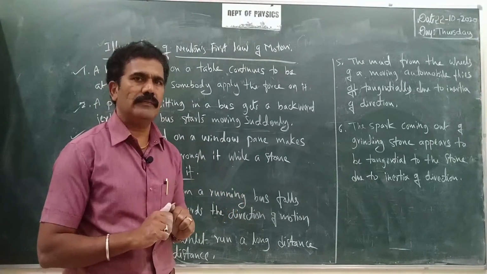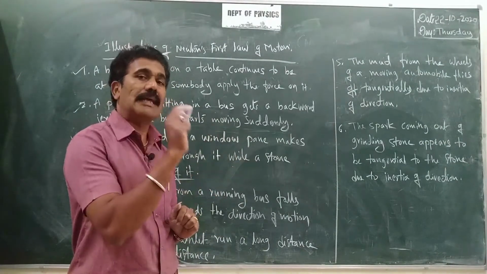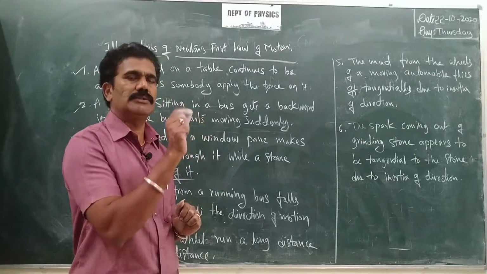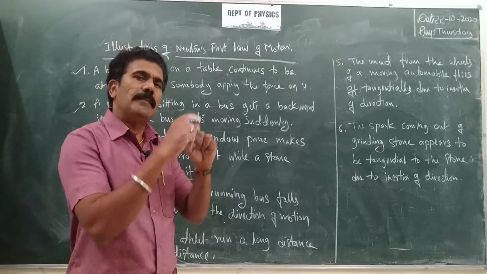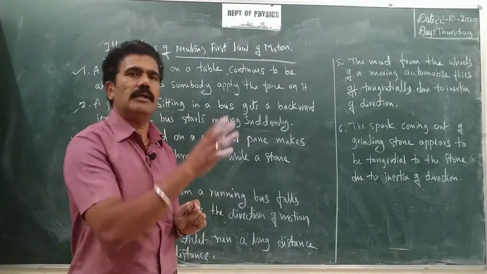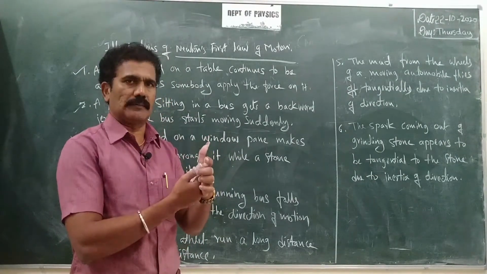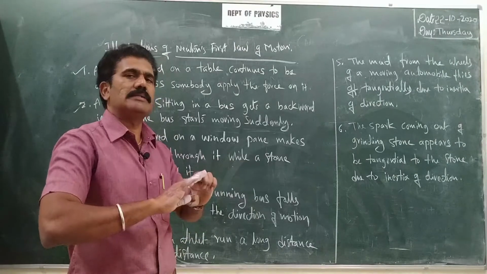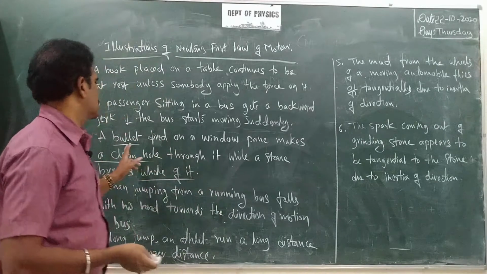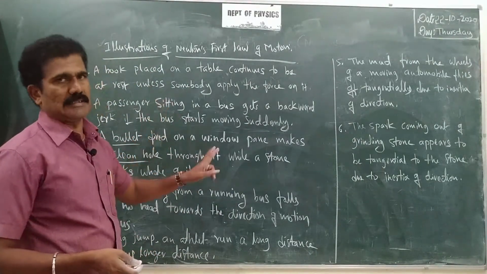Why does it happen? The bullet has very high speed. The time of contact of the bullet on the window pane is very short. In that short duration, the impact does not spread over the entire glass pane. Whereas a stone is moving with much less speed, so the time of contact is larger. During that time, the impact spreads across the entire glass pane and it breaks immediately. So we can see that this example again belongs to the inertia of rest.